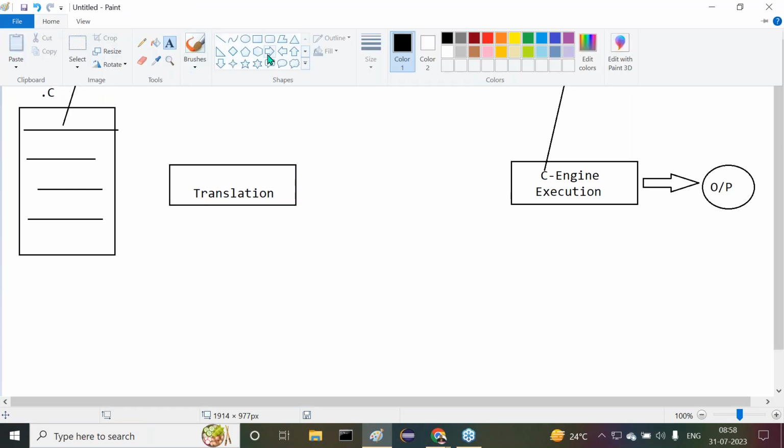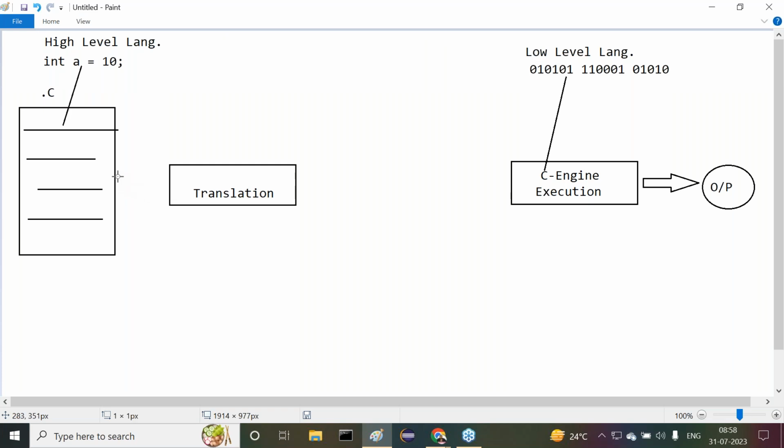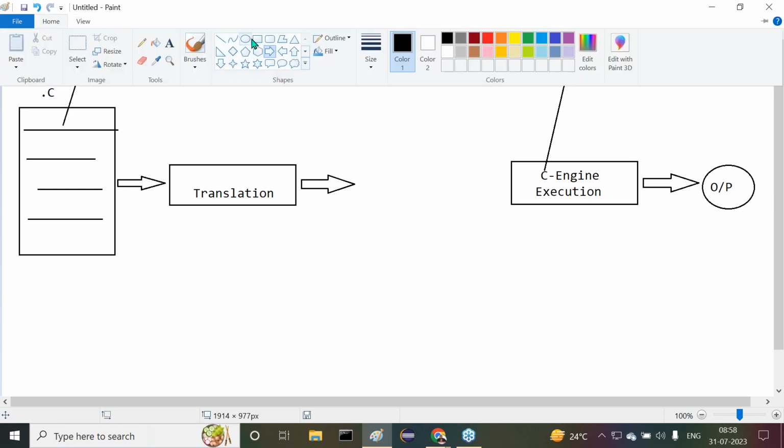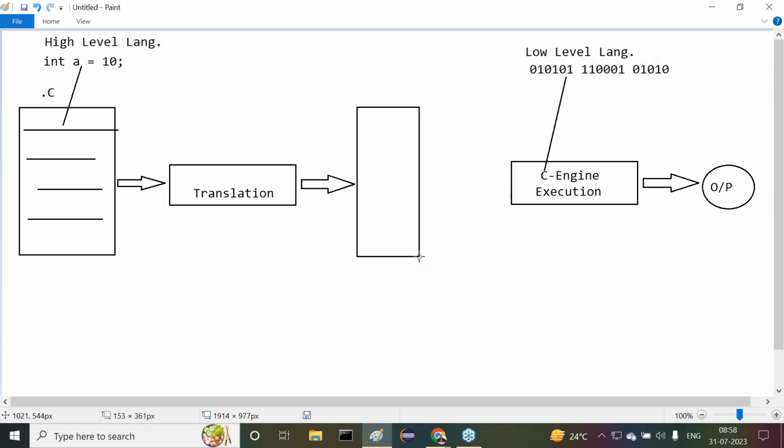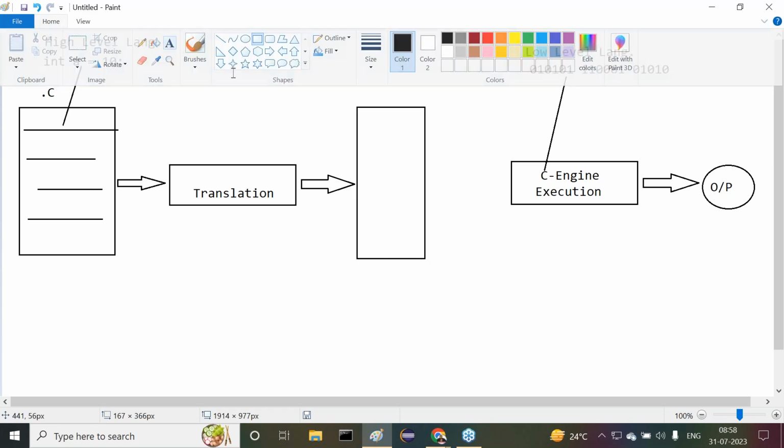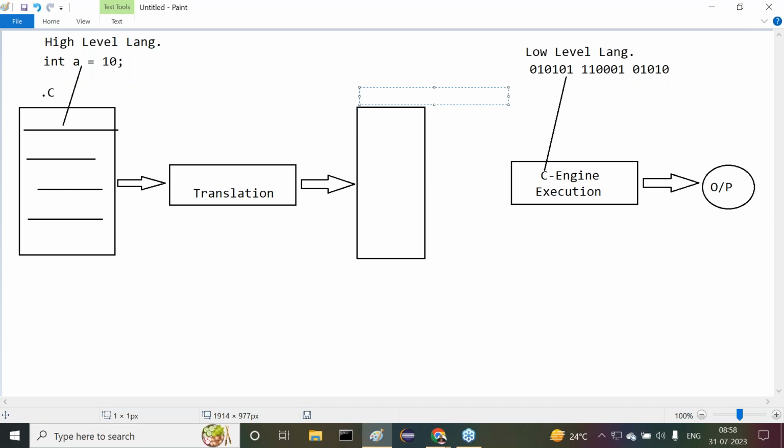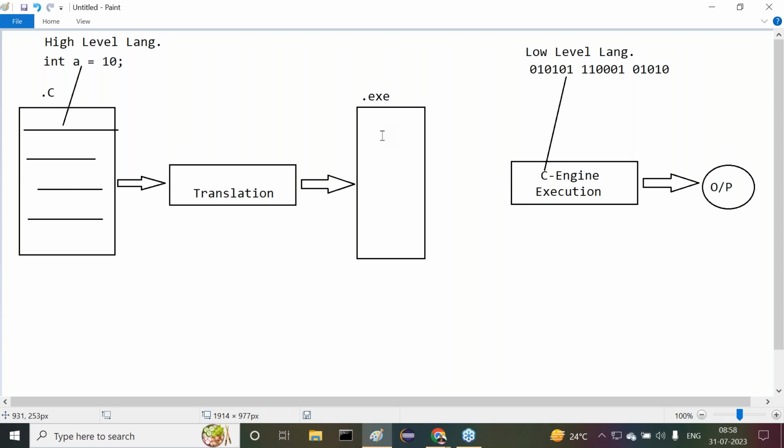Understand it clearly. About this translation process, if you provide the high level program to this translation, then it is able to translate the program from high level representation to low level representation. In the case of the C programming language, the low level code is stored in the form of a .exe file.